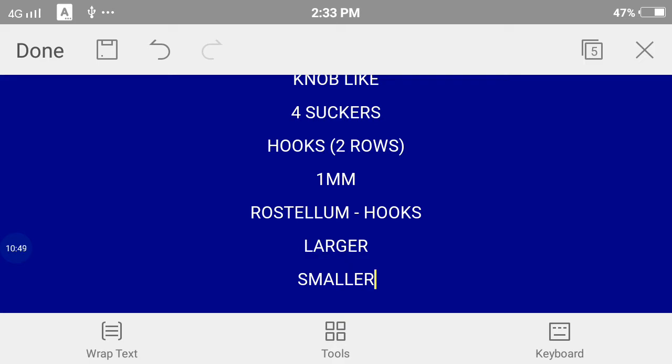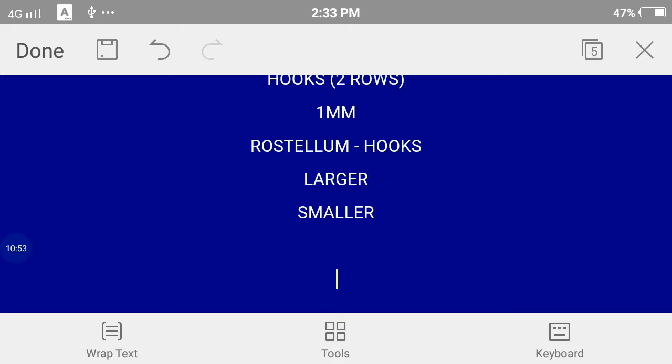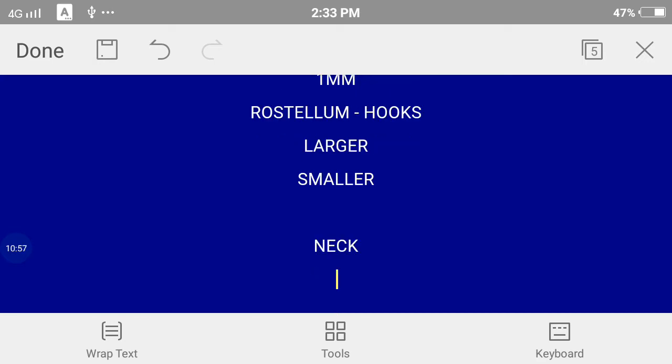Now after this, something about the neck. Now the neck is the most important part of Taenia solium wherever the process of reproduction or the process of growth is concerned.